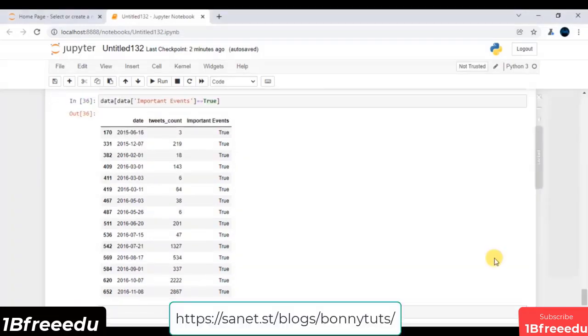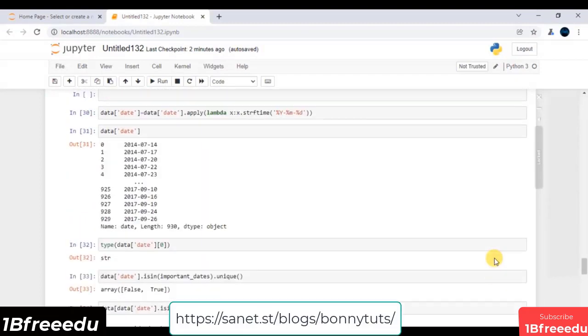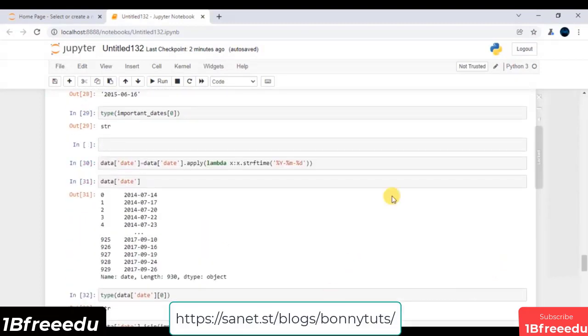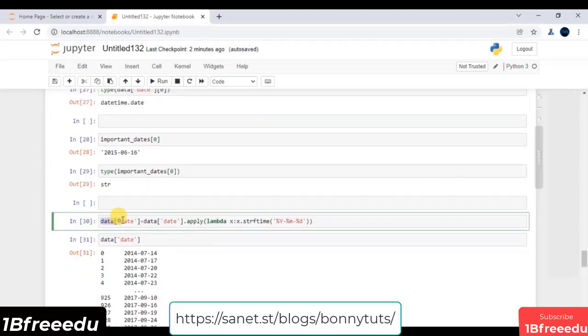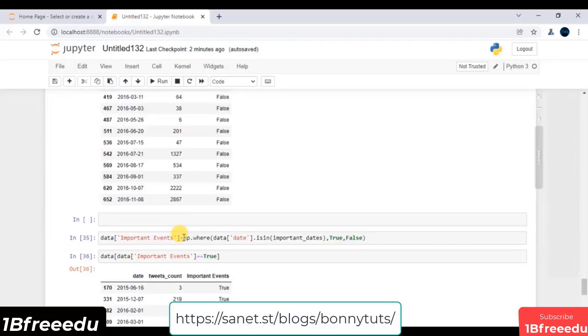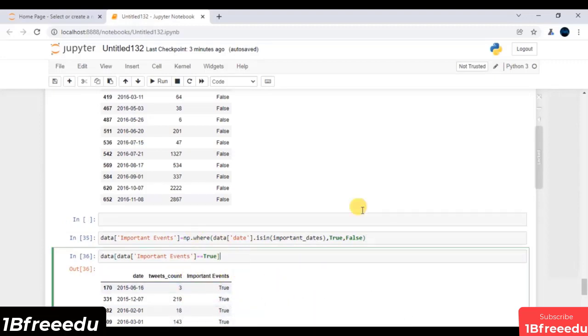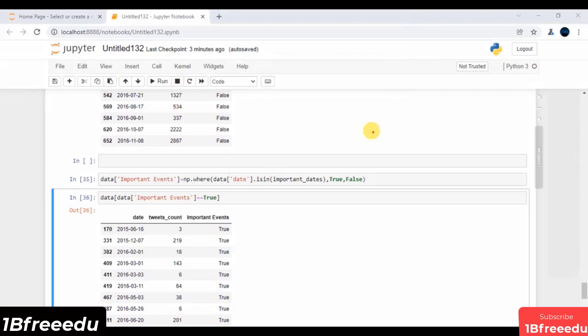Hey folks, before going ahead in this session, let's have a quick recap of what exactly we have done in the previous session. In the previous session, we pre-processed this date feature so that we are able to apply our numpy.var function to provide all the true values to these important events. Again, we are doing all this pre-processing just to ensure whether whatever tweets we have will impact our US election or not. Again, this is our primary goal.